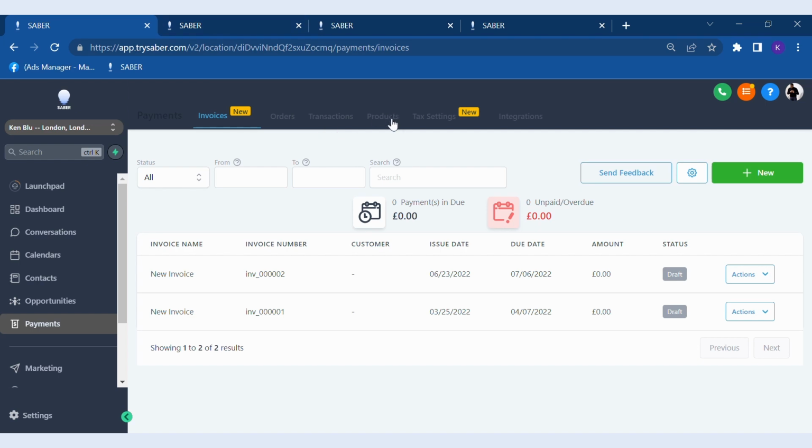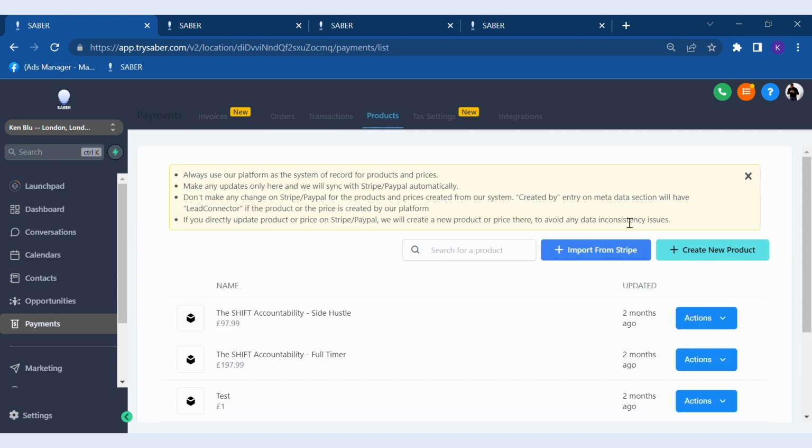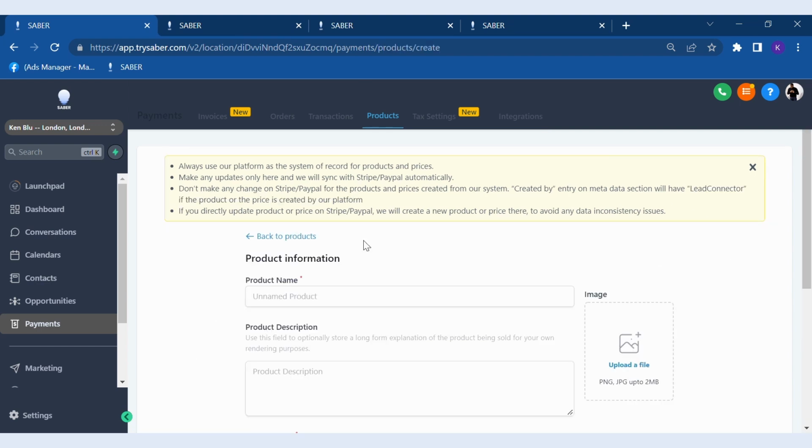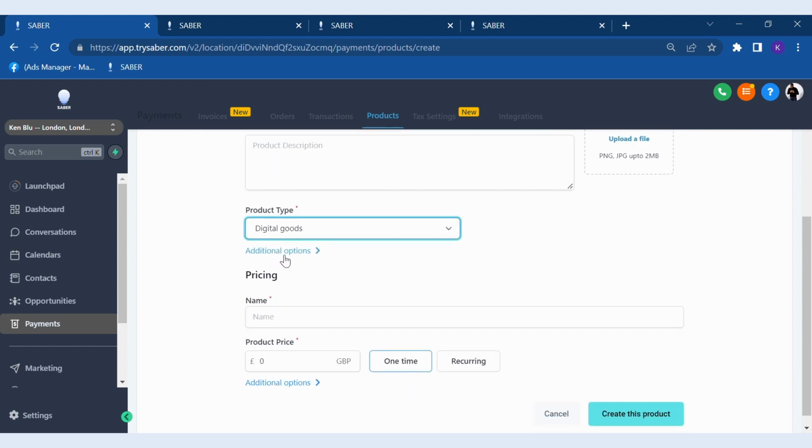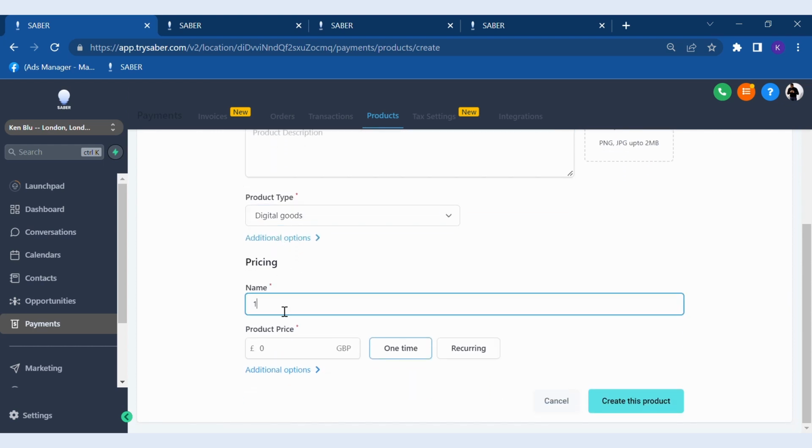In relation to products, I can't show you the transactions tab because of GDPR, but you'll be able to track all your transactions within any given time for your business, as well as create products. So I can just use this as an example. I can just go and create a demo product. Forget the name for the moment, the description. It's a digital product. I can say it's £15. The name demo. I can say £15.